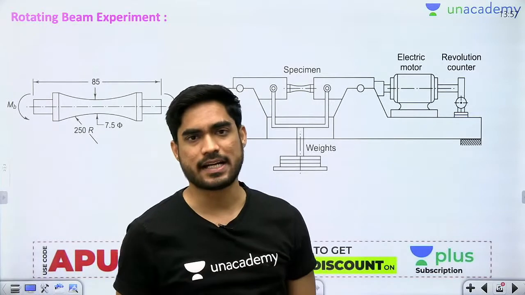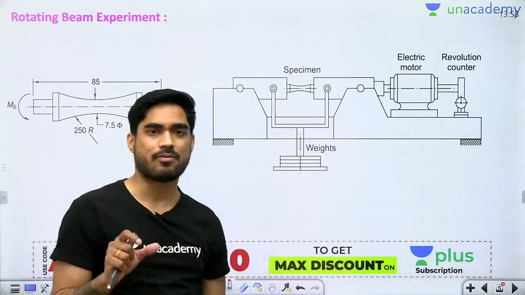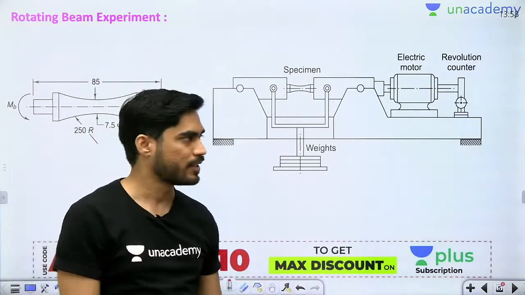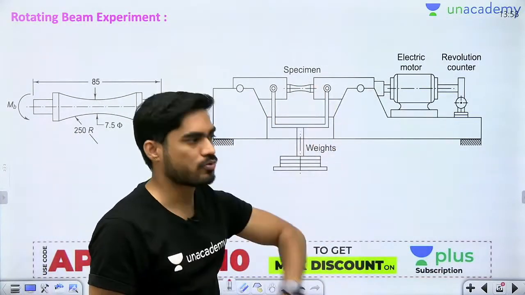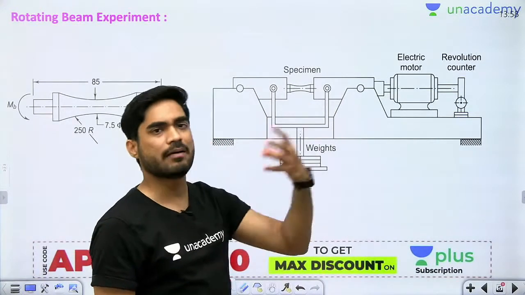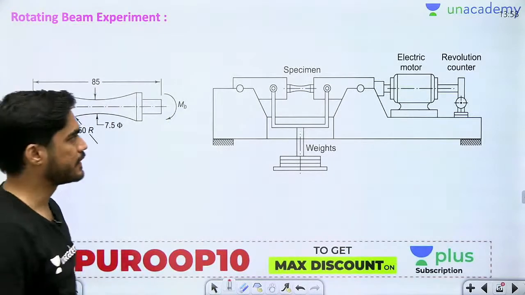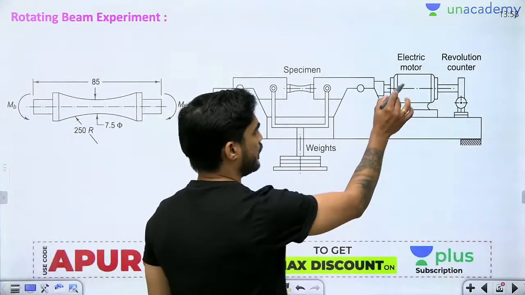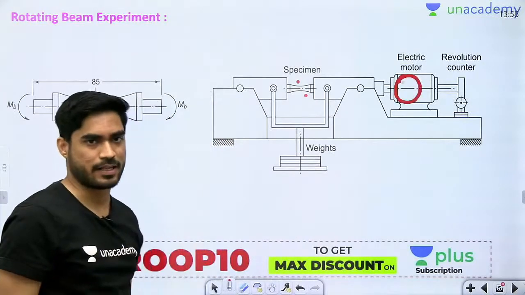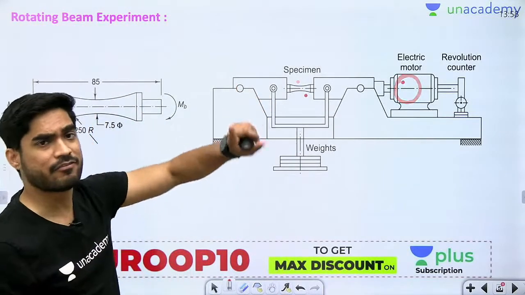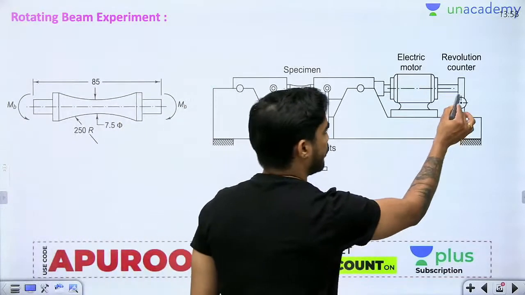If you want to understand about it, you go and watch my machine design lecture, you will understand about completely reverse stress. So if I apply bending stress on the specimen and start rotating it, it will become completely reverse stress. Now I will keep on rotating the specimen with this electric motor, and when the specimen fractures or yields, I will note down the number of cycles.